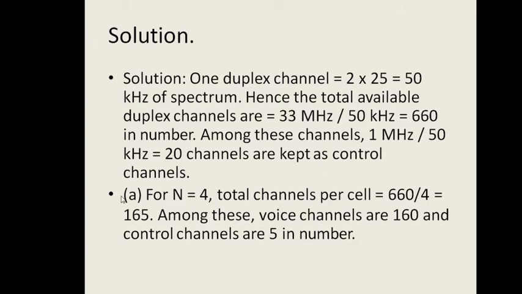So this is the distribution of channels when the cluster size, or number of cells, is 4. Out of 165 per cell, 160 are voice channels and 5 are control channels.